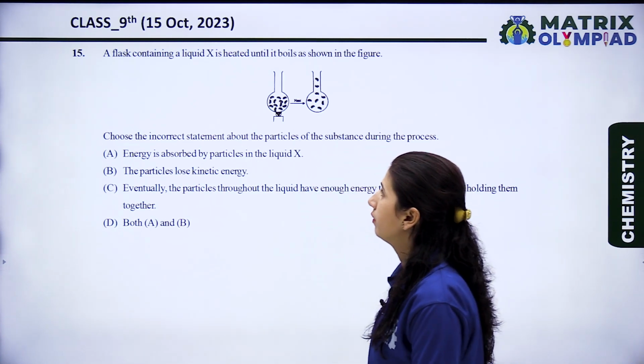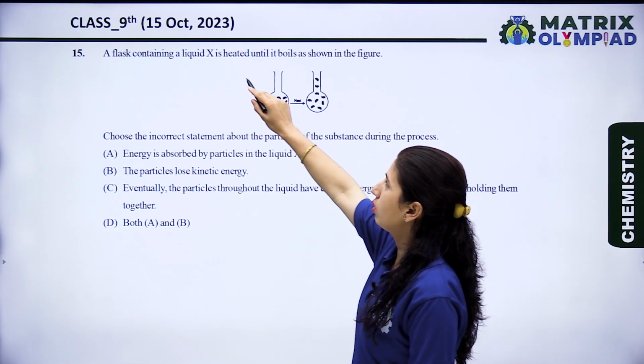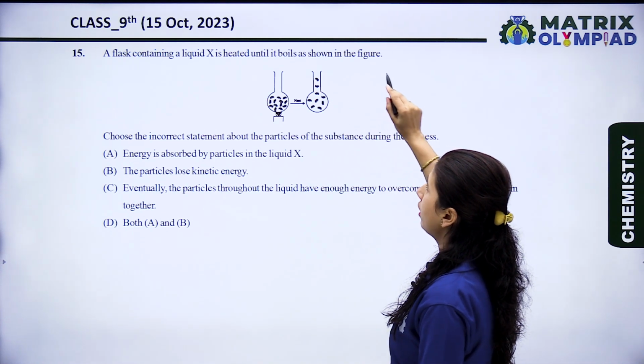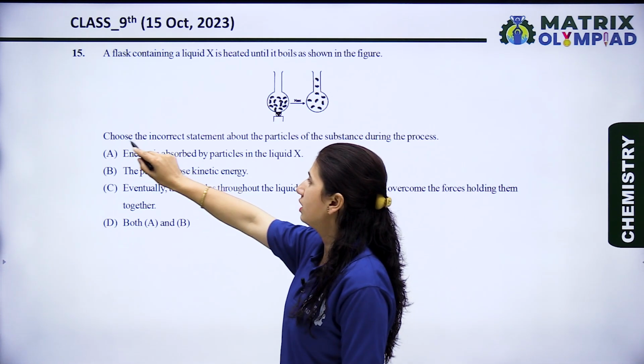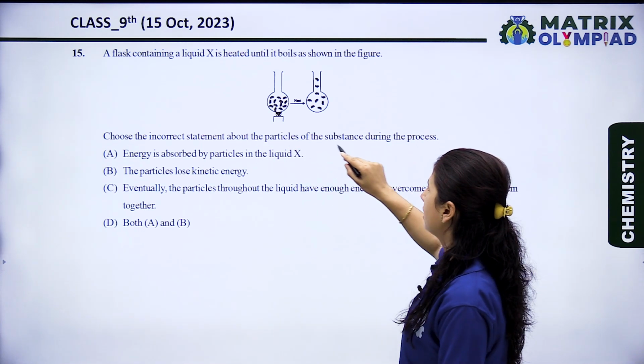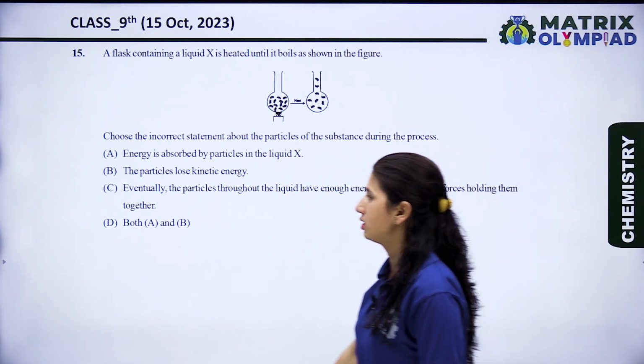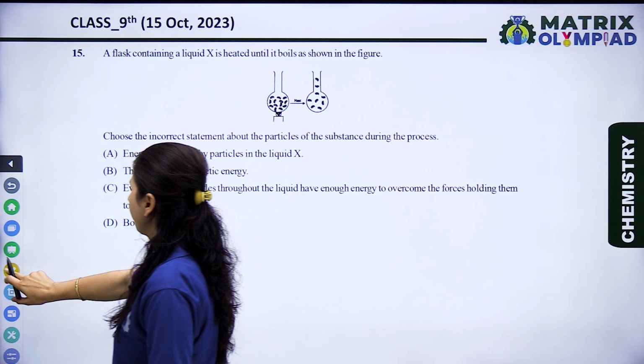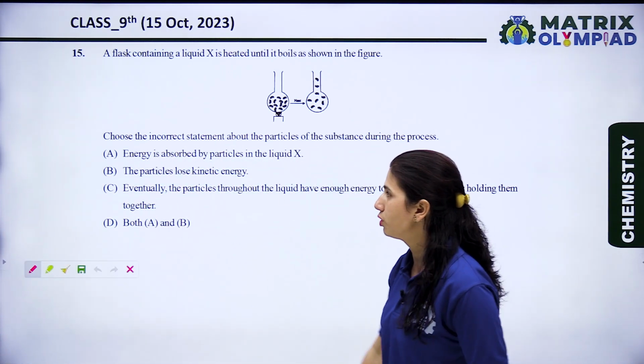Okay, now let's see the next question. Question number 15. A flask containing a liquid X is heated until it boils as shown in the figure. Choose the incorrect statement about the particles in the substance during the process. Let's see the options. Option 1.